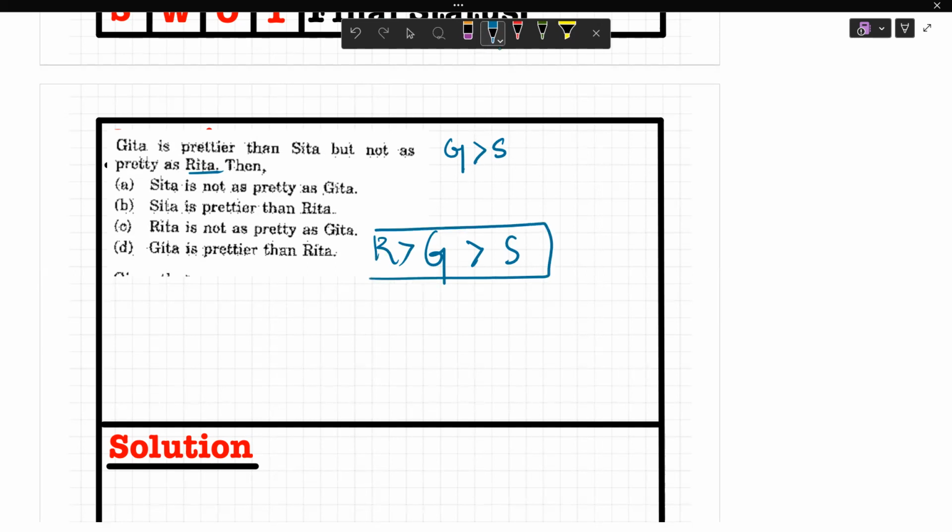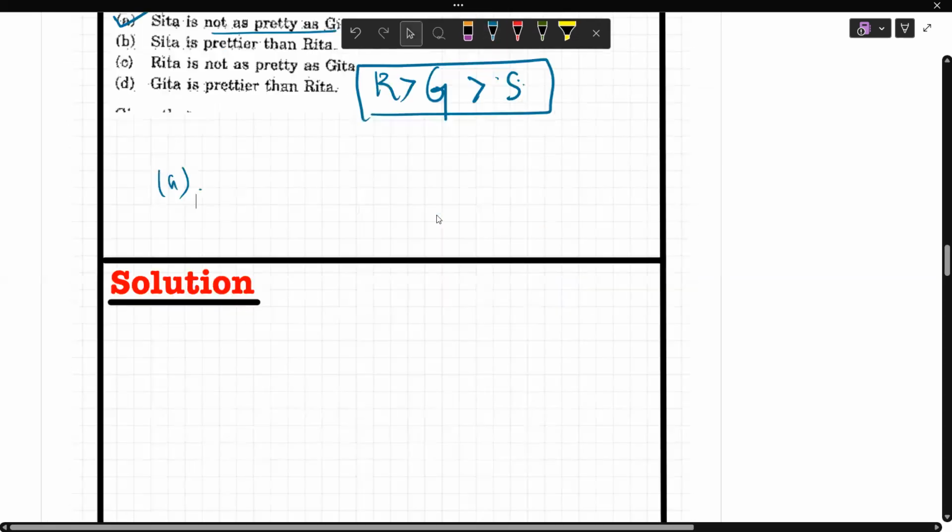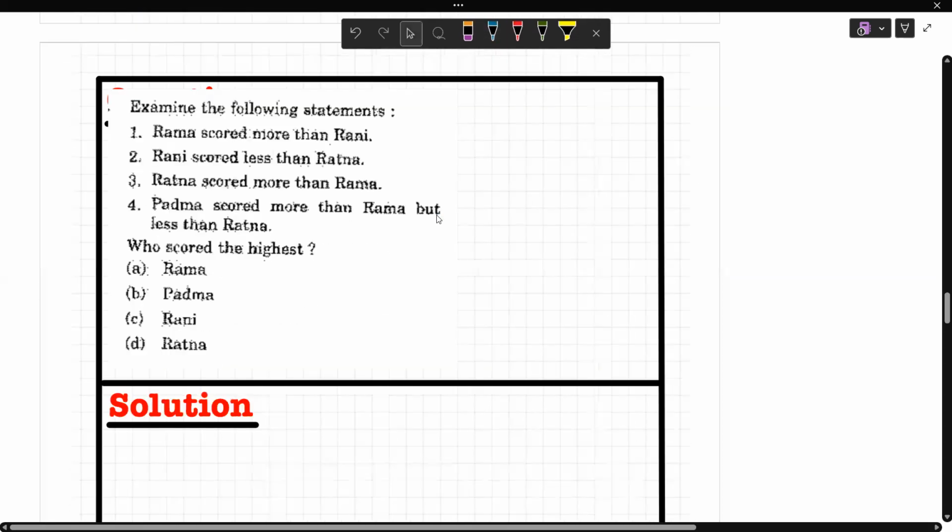Now this is the condition. Now the statement is, Sita is not as pretty as Gita. Clear? Sita is not as pretty as Gita because Gita is prettier than Sita. So this is the correct statement, and your answer is A. Very easy question. Okay.